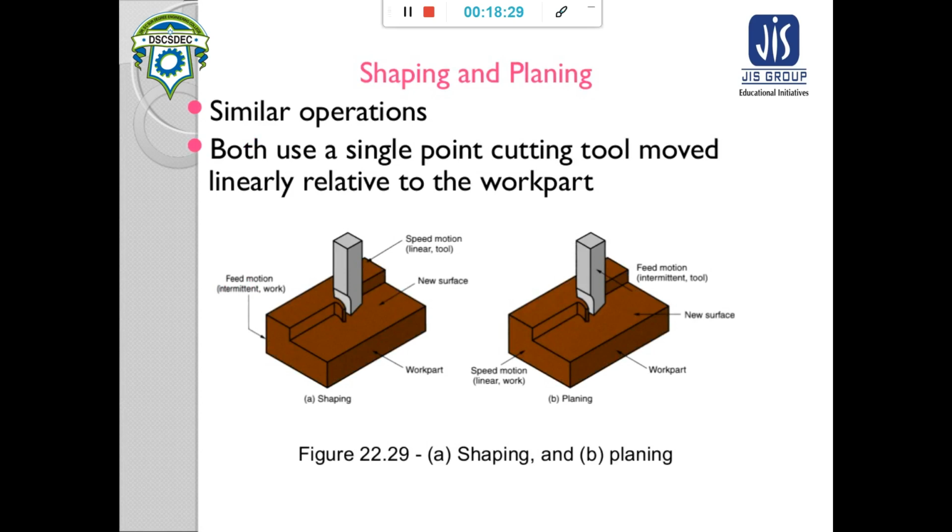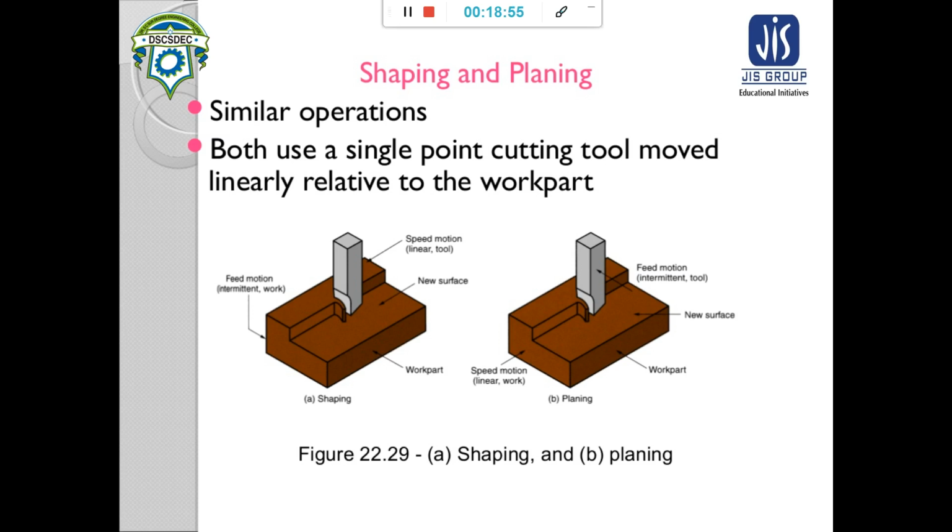In case of shaping, the cutting speed or primary motion is given to the tool, and that to and fro or reciprocating motion of the tool is our primary cutting motion, and the feed motion is given to the workpiece.